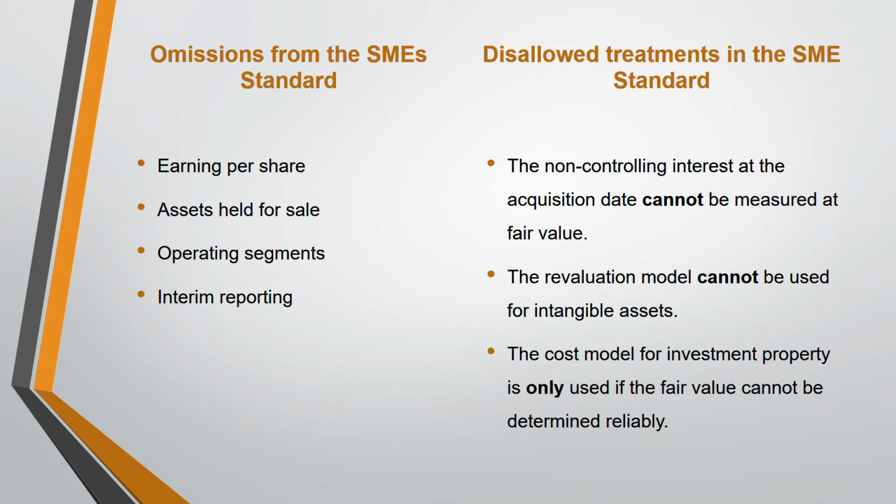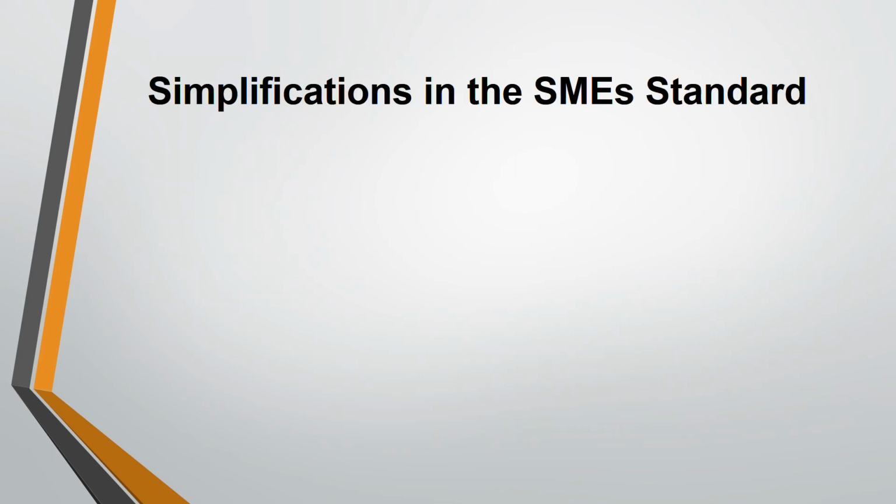In case you are not able to remember so many things that are disallowed, then I would suggest that at least you know the standard. Once you know that standard in front of you, you will automatically remember the difference. For example, the second point is relating to intangible assets. So just remember IAS 38. Revaluation model, IAS 38, because it is disallowed. So automatically something which cannot be done. So you will automatically remember it like that. Okay, revaluation model not allowed. Then the third one is relating to investment property, IAS 40. And the first one is non-controlling interest. So IFRS 3.